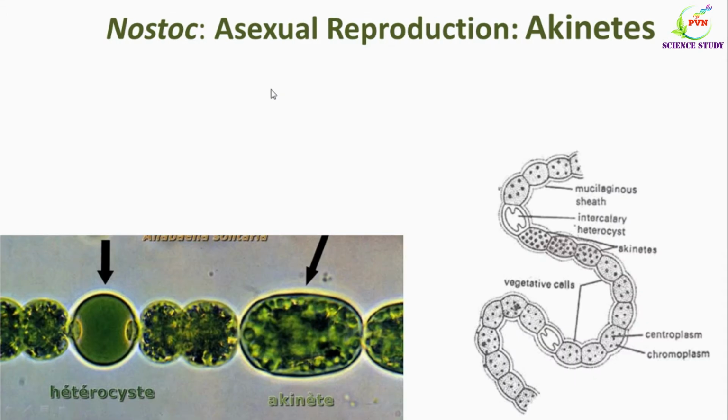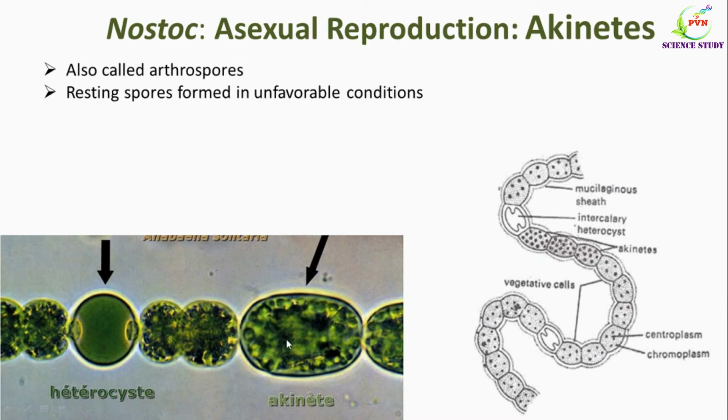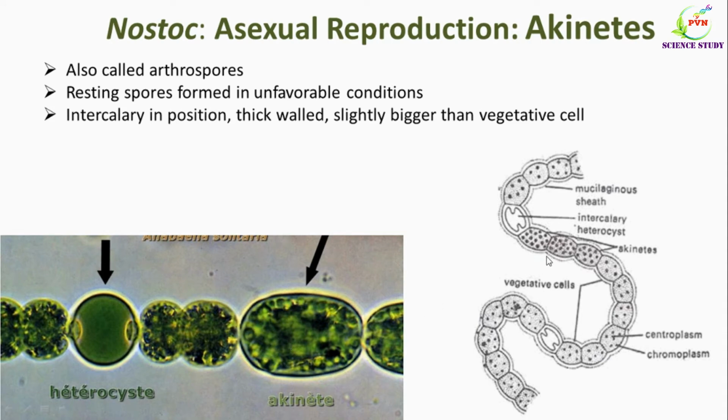Nostoc also reproduces asexually by formation of akinetes. So this is the actual photograph of the akinete and this is the diagram which shows the akinetes. Akinetes are also known as arthrospores. Akinetes are formed in a few species of Nostoc in unfavorable conditions. They are always intercalary in position. That means they are not produced at the end of the trichome, but they are present in the middle region, and it is known as intercalary in position.